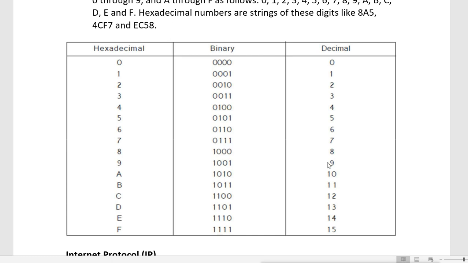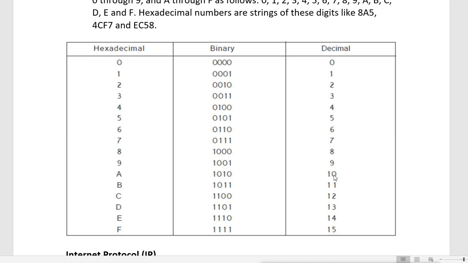The fourth bit is 8. So if this bit is on, you are getting hexadecimal and decimal value 8. When the fourth bit and the first bit are on, that is 8 plus 1, equal to 9. So you will get decimal and hexadecimal number 9. Then A is hexadecimal A. Now hexadecimal A means what? 8 plus 2, that is 10. So in decimal we represent it as 10.